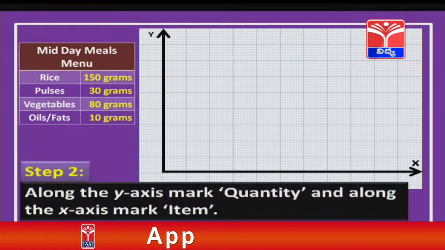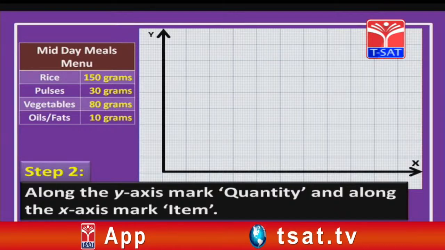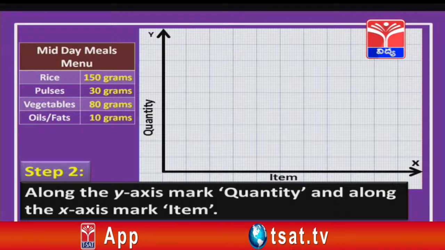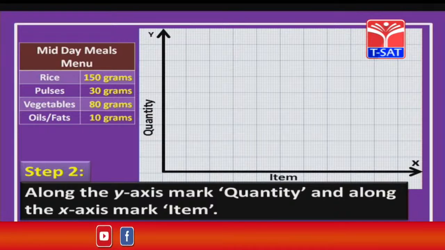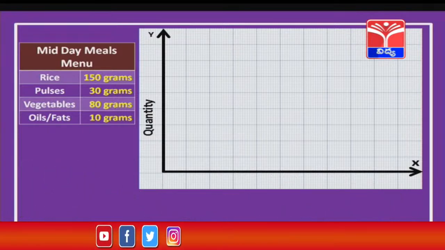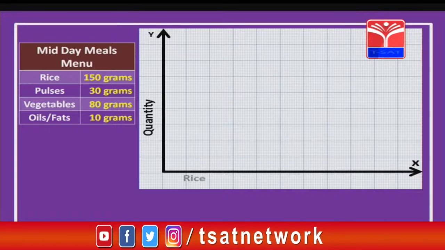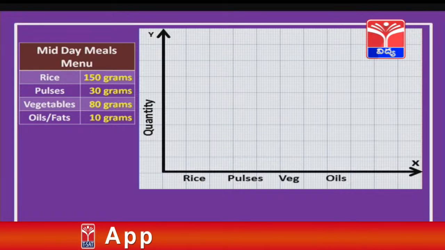In the second step, we are going to mark the quantity on the y axis, whereas on the x axis we are going to mark items. Now, let us mark the items on the x axis, children. So, what are the items, children? Yes, rice, pulses, vegetables, oils, etc.